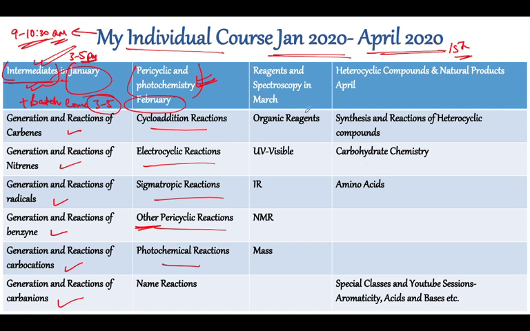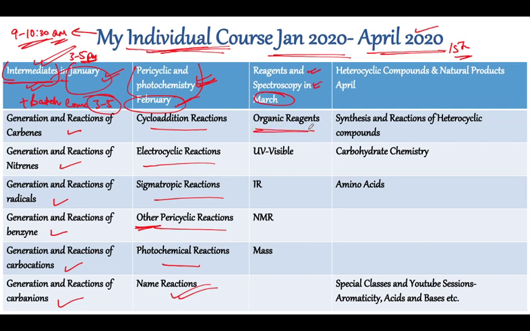Also, now we are discussing the individual course, basically what you are getting from me individually in the 4 months, January to April, right? And definitely I will be taking name reactions as well. Okay, so what about the month of March? So guys, this is what we covered in January as well as February along with the batch course, okay? In the month of March, we will be talking about reagents and spectroscopy.